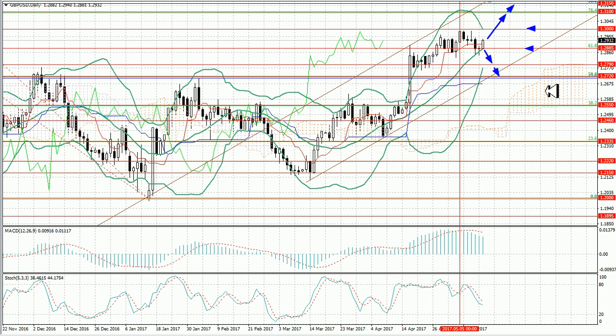At the moment, technical indicators show the possibility of the fall. MACD histogram is going down in the positive zone, Stochastic is directed downwards. New positions should be opened after the breakout of the key levels.